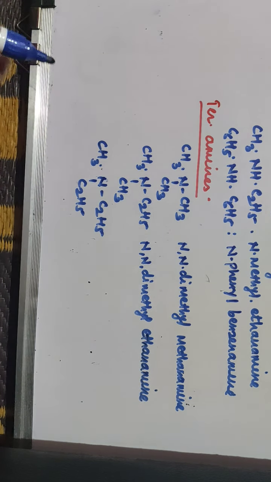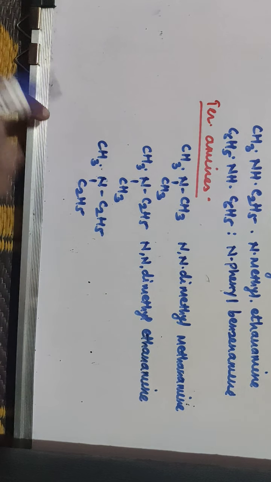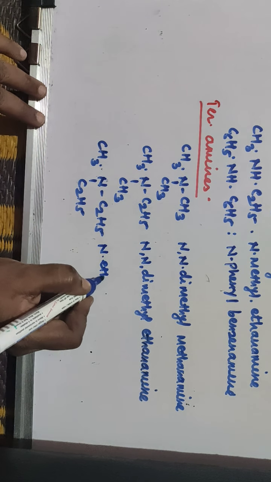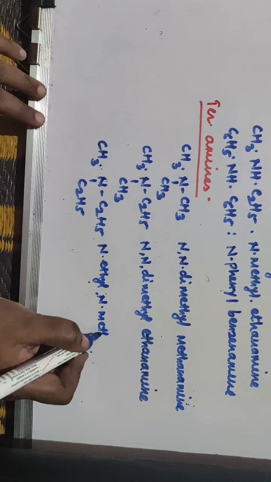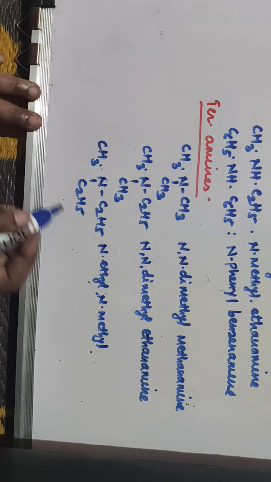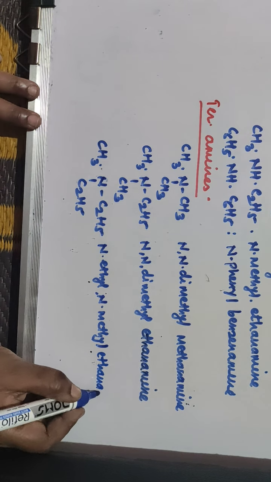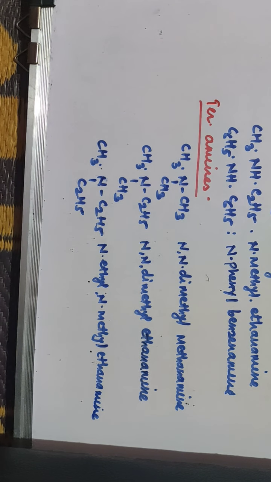Out of this, both the groups are different ones. So here you use alphabetical order in writing the names of the alkyl groups. One is the ethyl group, one is the methyl group. So first you indicate the position of the ethyl group, hence it is N-ethyl, then N-methyl, and your parental hydrocarbon is ethenamine. So it is N-ethyl, N-methyl ethenamine.